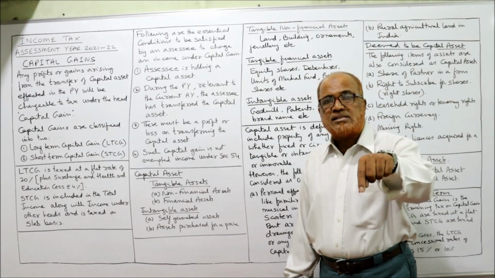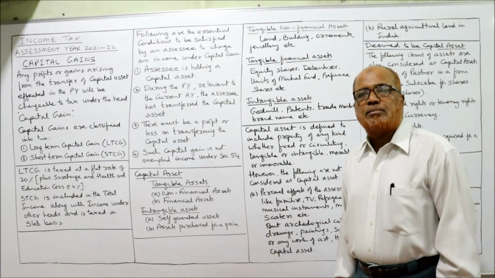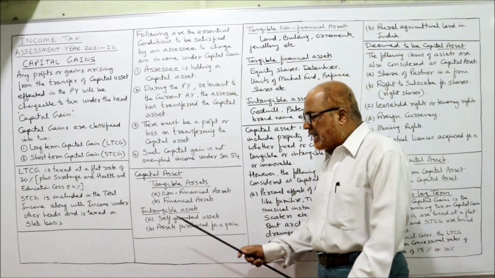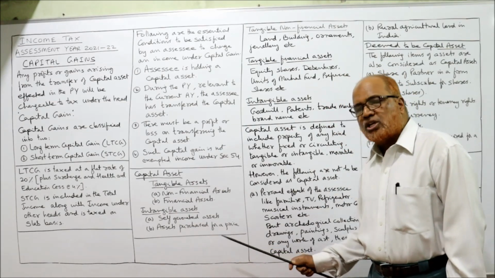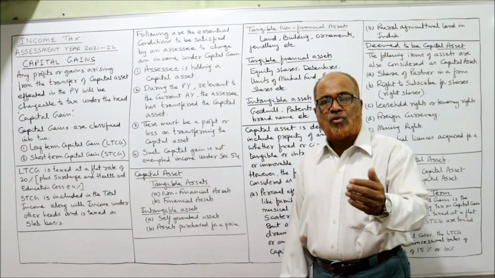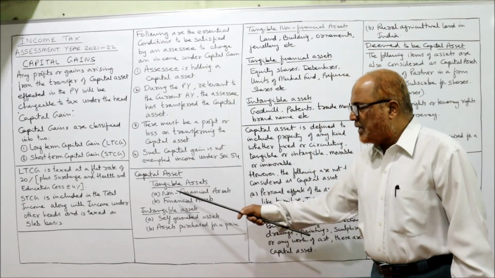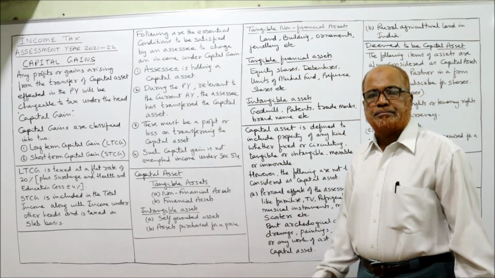Intangible assets consist of two: self-generated intangible assets and assets purchased for a price. So this is the main classification. Now I'll explain one by one.